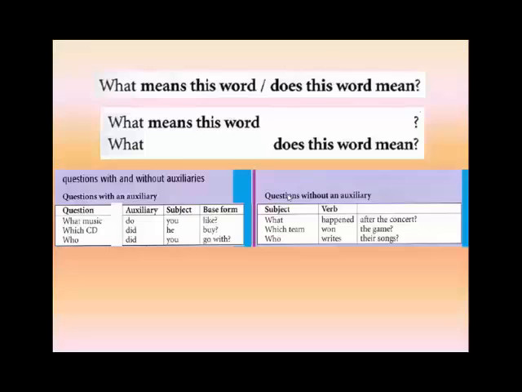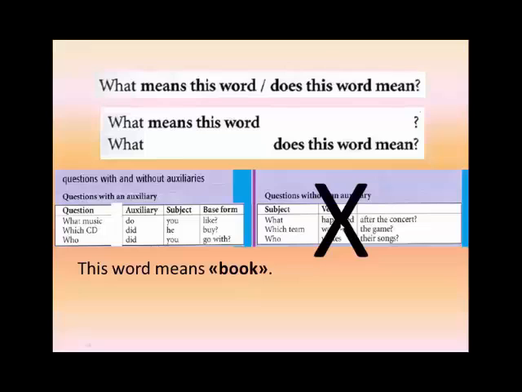If I look at the chart, this question follows this chart, and this question follows this chart. I cannot know by structure. Let's see the answer. This word means book. The information I want is after the verb. This is my verb, means. The answer is after the verb, book. So, it is not the new kind, it is the old kind. And the correct question is, what does this word mean? This word means book.